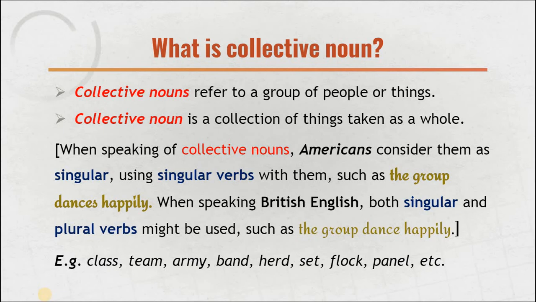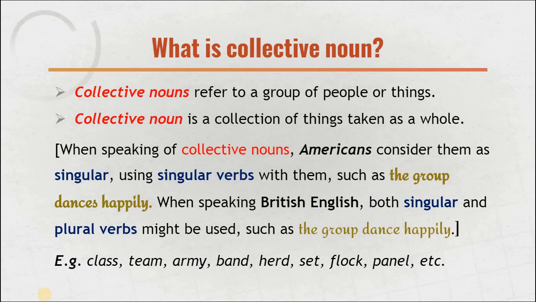When speaking, there is a little bit of difference between American English and British English when we are talking about the collective noun. So Americans consider them as singular. Americans say the team is happy, the team is playing well, using a singular verb with them, such as the group dances happily. When speaking British English, both singular and plural verbs might be used, such as the group dance happily.